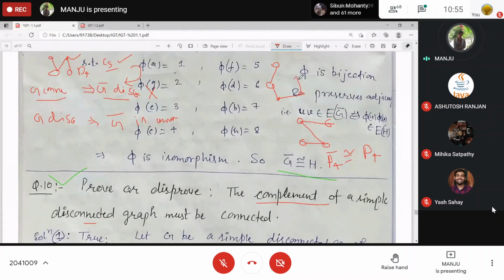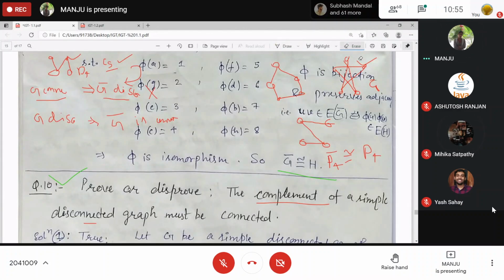C5 is this one, right? And its complement will be this is adjacent to this one, this one, this one, star part. This one is your C5 complement, and this is isomorphic to again C5. And both are connected. Is that clear now?